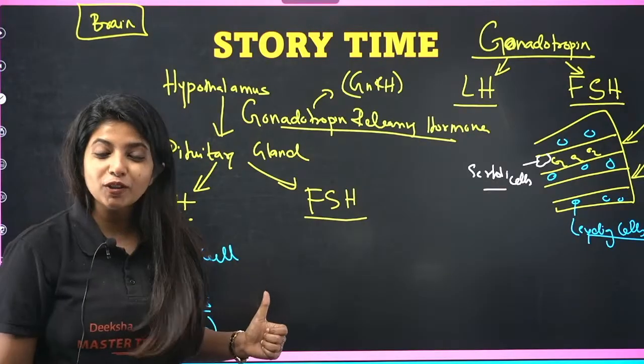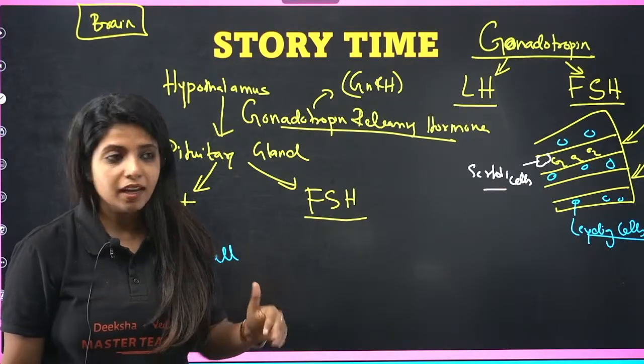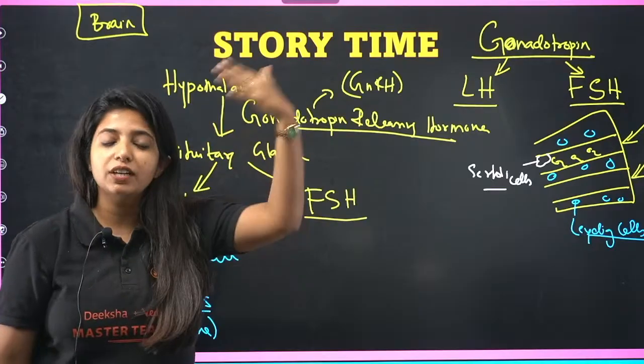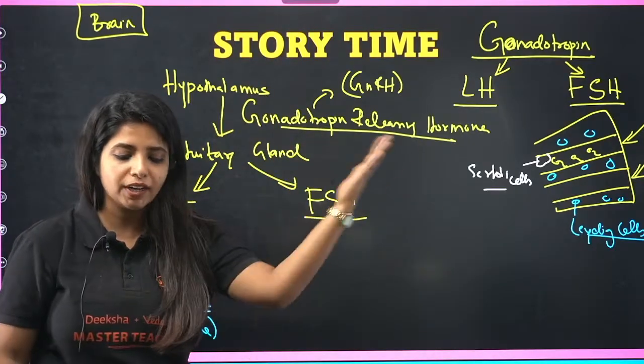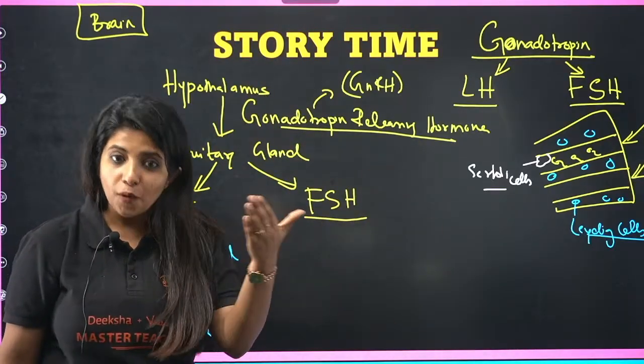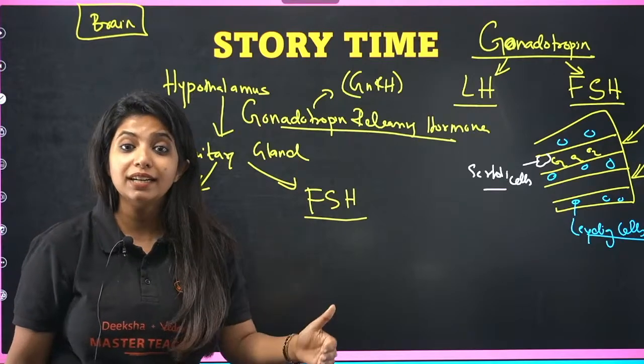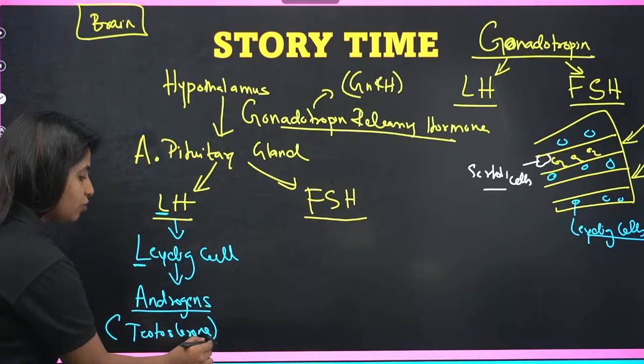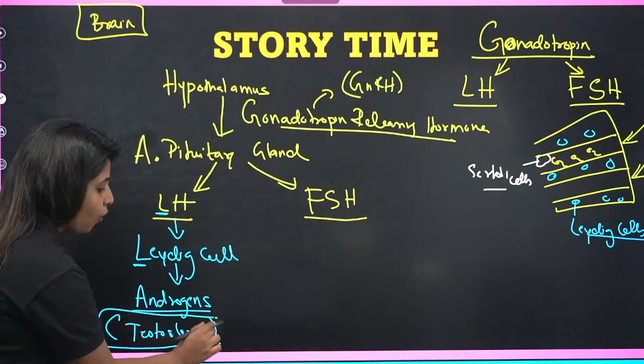Cool. Why do we need it? I told you about the process of spermatogenesis, where the primary spermatocyte divides and forms the secondary spermatocyte and the whole division happens. For that to happen, you need the help of these hormones.